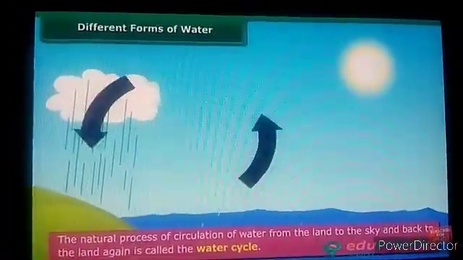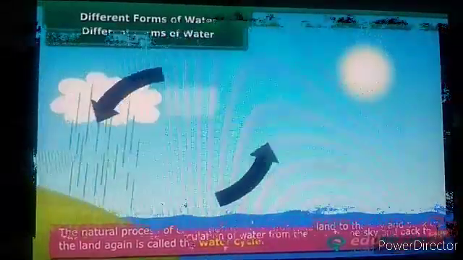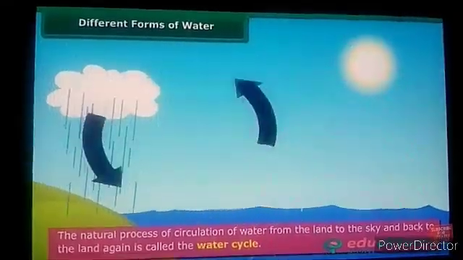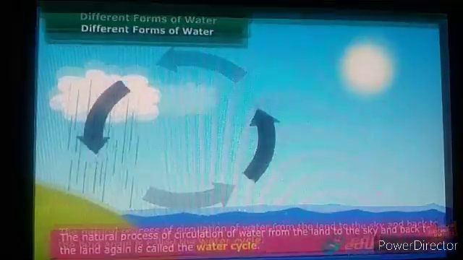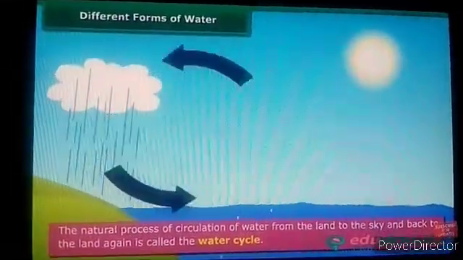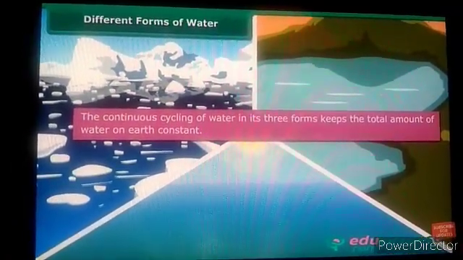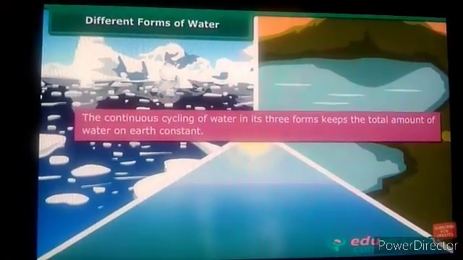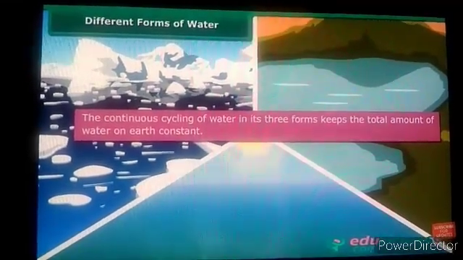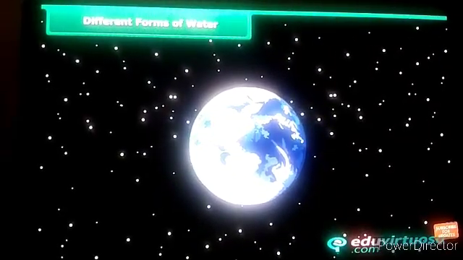The natural process of circulation of water from the land to the sky and back to the land again is called water cycle or hydrological cycle. Continuous cycling of water in its 3 forms keeps the total amount of water on Earth constant even when the whole world is using it.